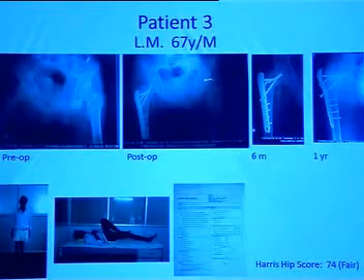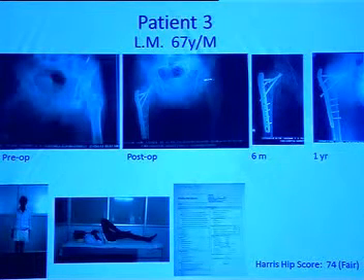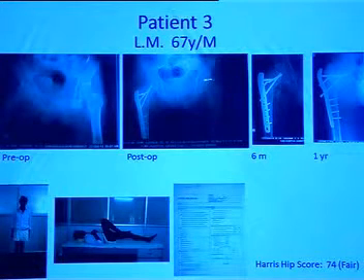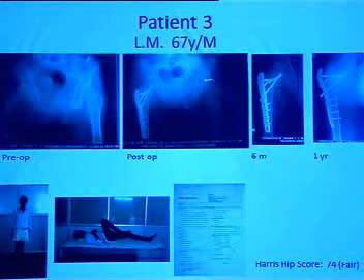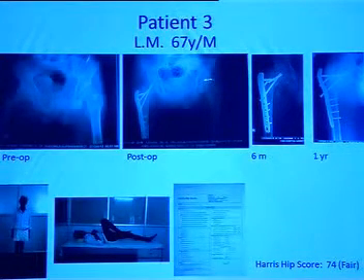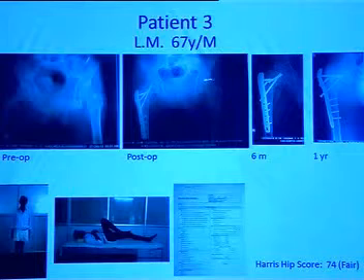The third patient was not so lucky. Radiologically, you can observe by 6 months there is one screw breakage, and by 1 year follow-up, the fracture line is still visible. Second screw has broken, the third one has backed out. But surprisingly, clinically the patient is doing quite all right. Even though the X-ray looks bad, he has a Harris Hip score of 74, which falls in the fair category.